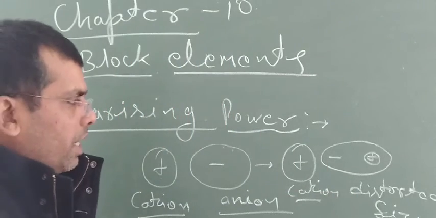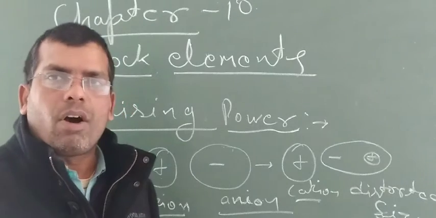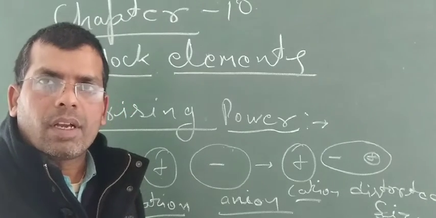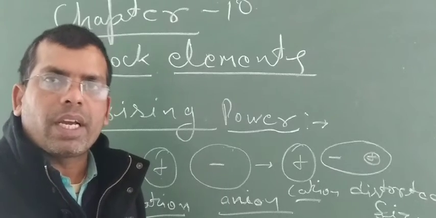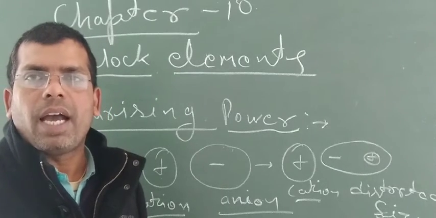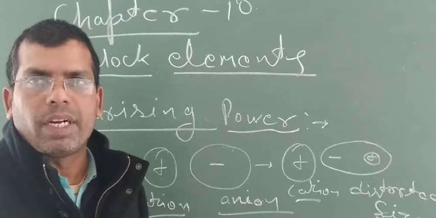Due to attraction of the negative charge of the anion, ionic character decreases and covalent character increases. Hence, ionic character changes into covalent character.